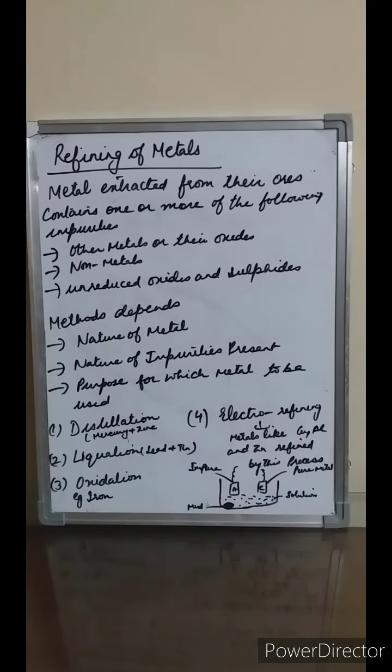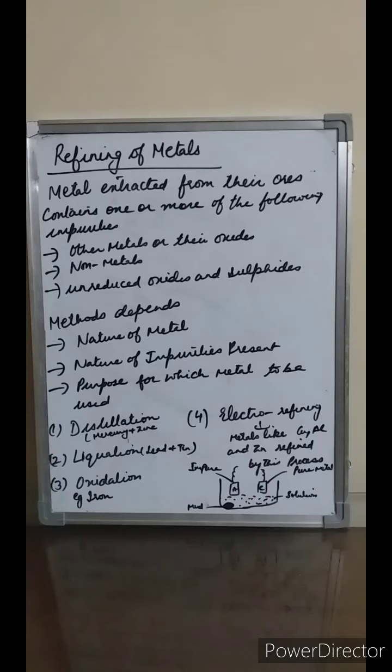Students, our next topic is the refining of the metals, or we can call it purification of the metals. The metal which is extracted from its ore contains one or more of the following impurities: other metals, oxides, some non-metals, or unreduced oxides and sulfides. In order to remove all these impurities, the metal undergoes the process of purification. The method of purification used depends on the following factors: the nature of the metal, the nature of the impurities present, and the purpose for which the metal is to be used.